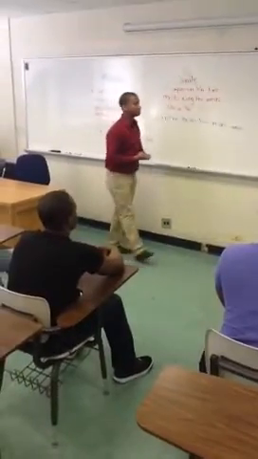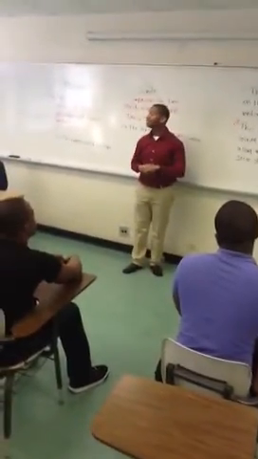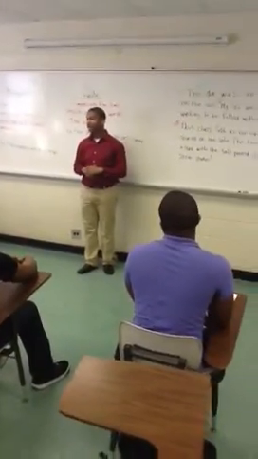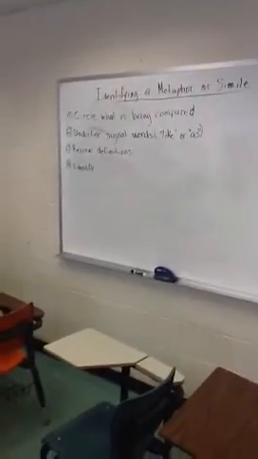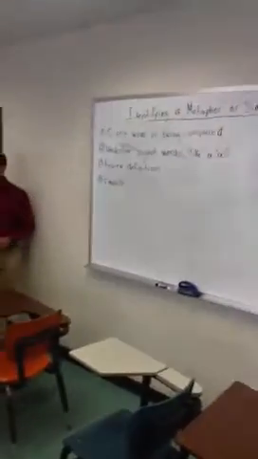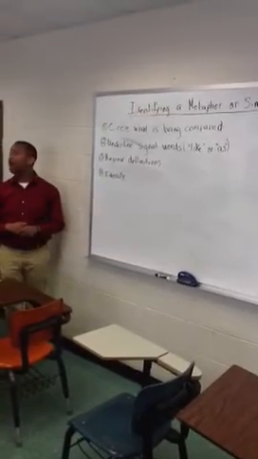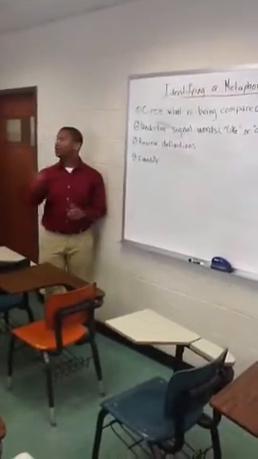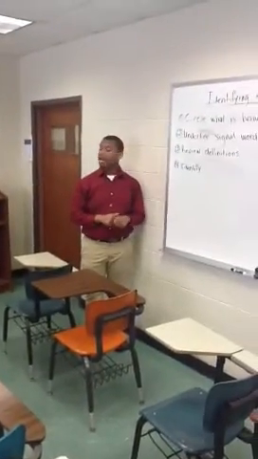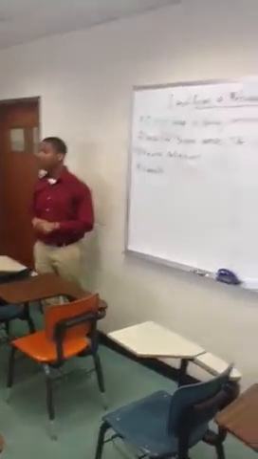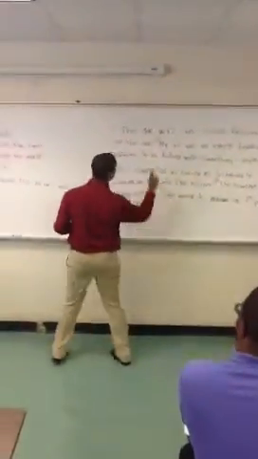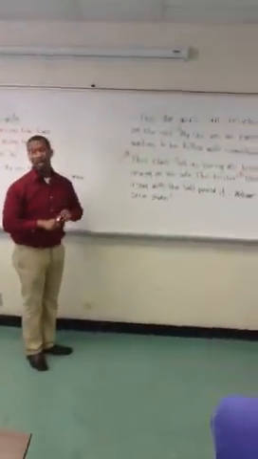So I'm going to teach you some steps to identify whether a sentence is a simile or a metaphor. You guys ready? Okay, so let's look at this board over here. These are the steps to identifying a metaphor or a simile. The first step would be to circle what is being compared. Then you're going to underline the signal words like or as. Then you're going to review the definitions. And then you're going to identify the sentence as being a simile or a metaphor. So let's try one. I'm going to do this first one for you guys, and then you're going to do the rest of this. This is the paragraph that I recited earlier.